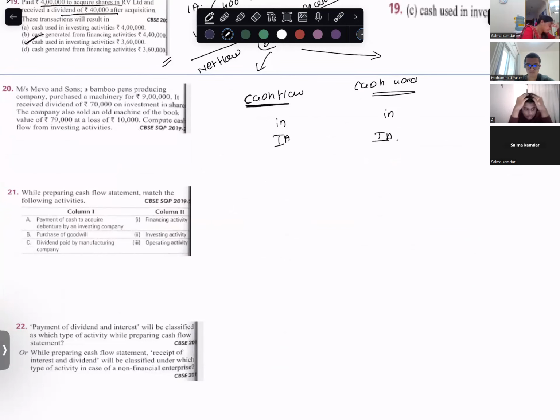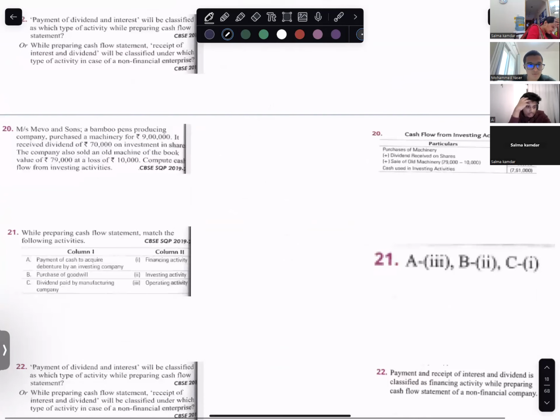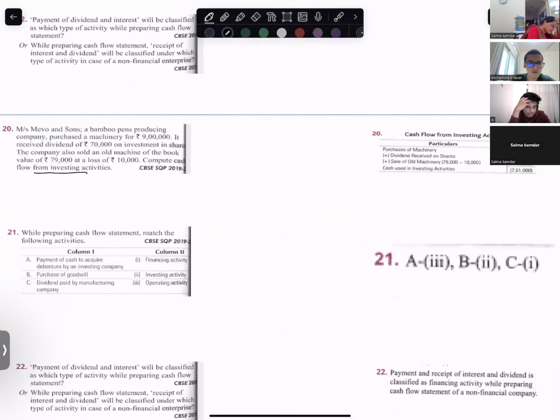Anas, read. What do you want to compute? From investing activities. What is investing activities? Buying and selling of non-current assets.